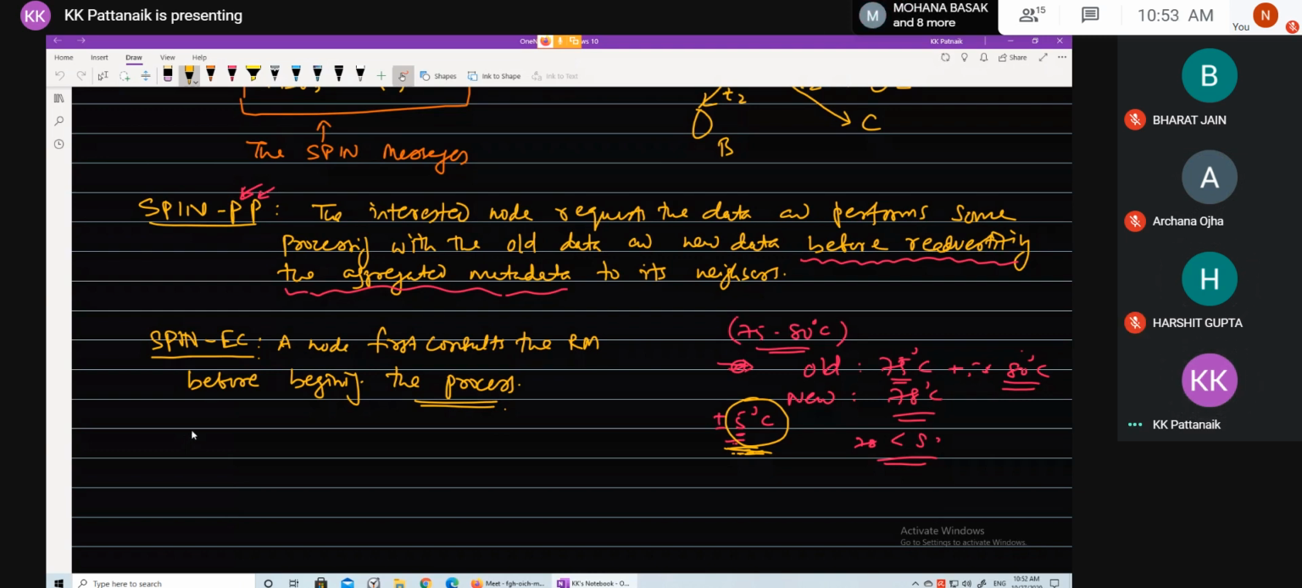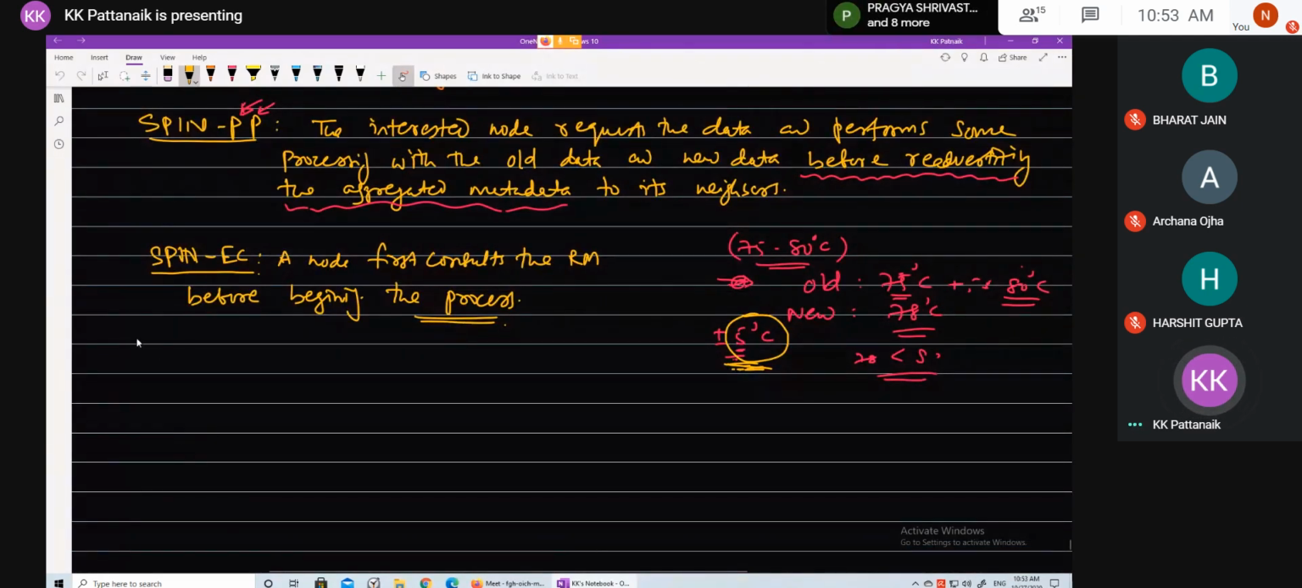So another variant of SPIN is SPIN-BC. BC for broadcast. Here a node broadcasts the advertisement to everyone in its range, but SPIN-BC broadcasts the data message only once. So in this protocol, what is broadcast? Data only once.